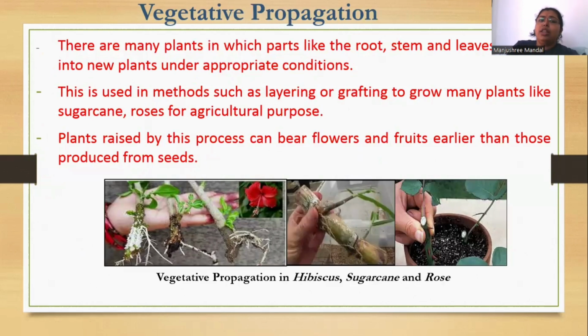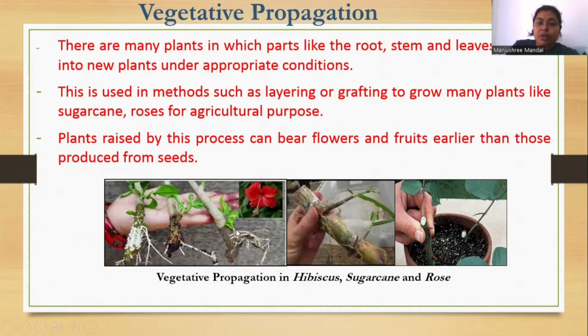It's very common. Whenever the root, stem, or leaves of a plant develop into a new plant under appropriate condition. This is used in methods such as layering and grafting to grow many plants like sugarcane and roses for agricultural purpose. Plants raised by this process can bear flowers and fruit earlier than those produced from seed. You should remember this point. The plant raised by this process can bear flower and fruits earlier than those plants produced from seed.